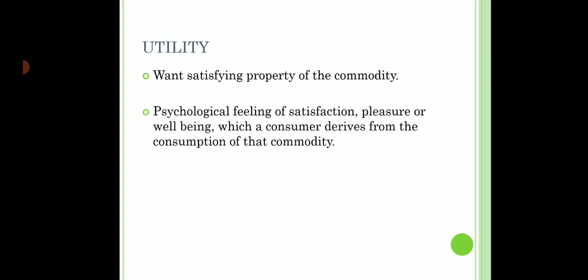It is a psychological satisfaction. It is a feeling of happiness, pleasure, or well being that a consumer derives from the consumption of the commodity. This utility deriving behavior of a consumer helps us understand why a consumer is ready to pay a certain price for a certain commodity.